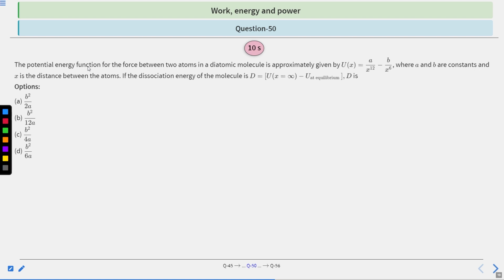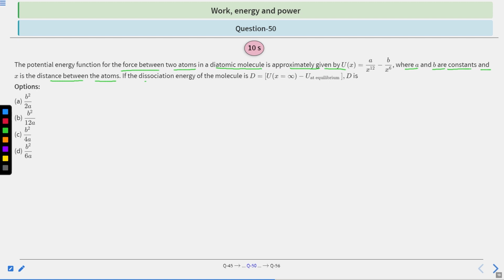The potential energy function for the force between two atoms in a diatomic molecule is approximately given by U of x is equal to A divided by x raised to the power 12 minus B divided by x raised to the power 6, where A and B are constants and x is the distance between the atoms.